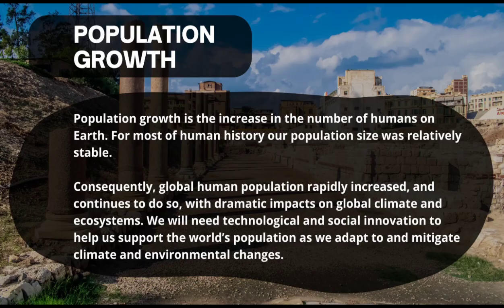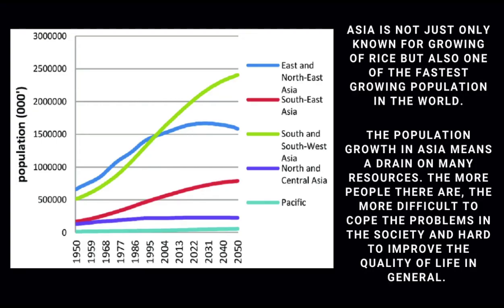Now let us talk about population growth in Asia. We all know that Asia is not only known for growing rice, but also for having one of the fastest growing populations in the world. Population growth in Asia means a drain on many resources. The more people there are, the more difficult it is to cope with the problems in society and to improve the quality of life in general.